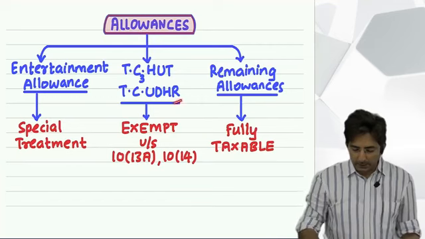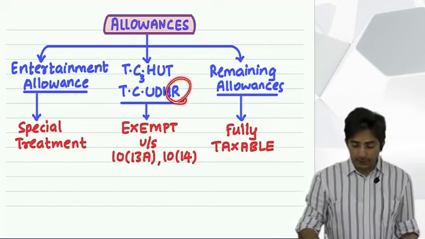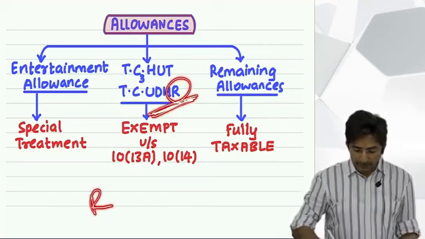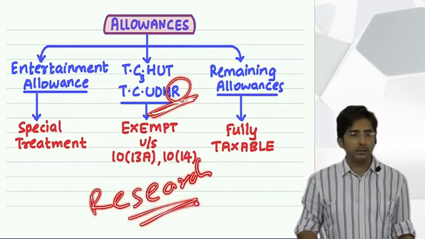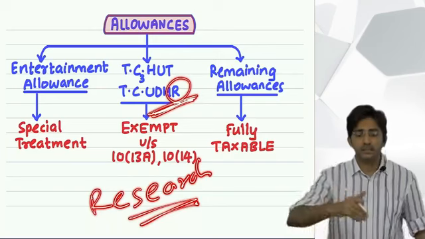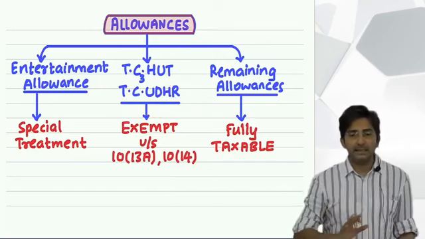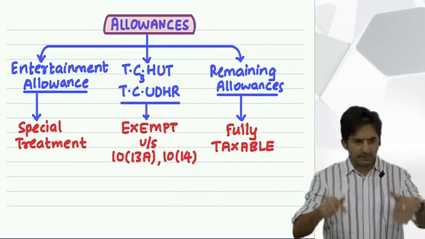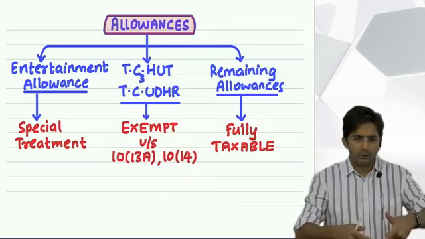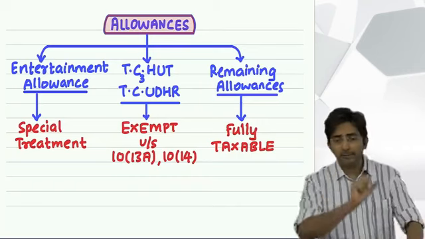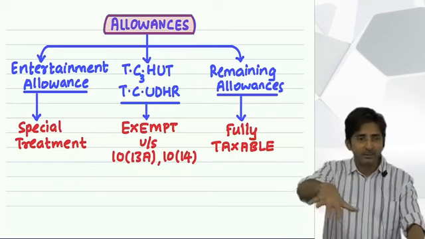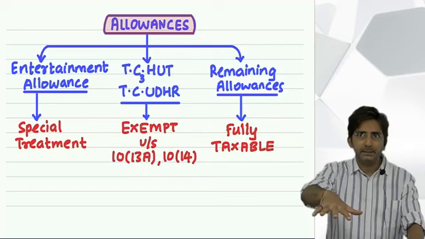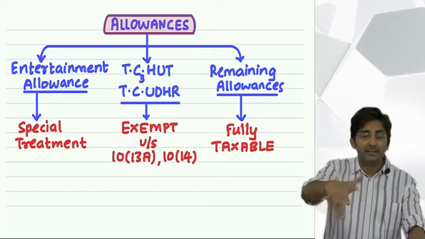Then last is research allowance. R for research allowance. Now research means the employee's job is to keep doing research. Maybe an employee is a scientist. And as a scientist, he works in a company and does normal work also, plus he has to do some R&D. R&D means research and development, obviously he will have to do some trial and error experiments.